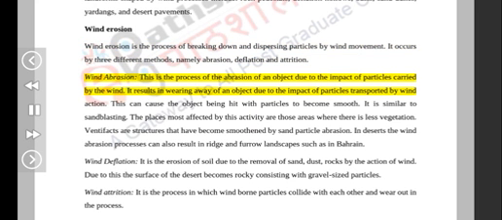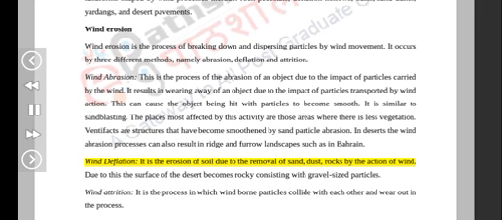Wind abrasion. This is the abrasion of an object due to the impact of particles carried by the wind. It results in wearing away of an object due to the impact of particles transported by wind action. This can cause the object being hit with particles to become smooth. It is similar to sandblasting. The places most affected by this activity are those areas where there is less vegetation. Ventifacts are structures that have become smoothened by sand particle abrasion. In deserts, the wind abrasion processes can also result in ridge and furrow landscapes such as in Bahrain.